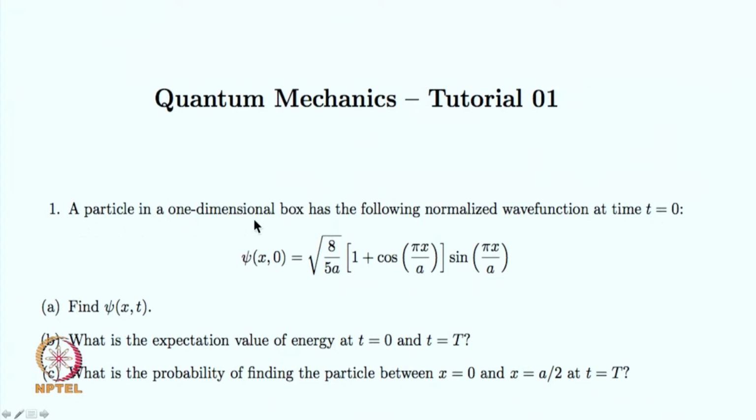A particle in one dimensional box has the following normalized wave function at time t is equal to 0. So the time independent wave function is given to you, and you are asked to find out the time dependent wave function. The second part of this question is what is the expectation value of the energy at time t is equal to 0 and at another time t equal to some capital T. And the third part of the question is what is the probability of finding the particle between the position x is equal to 0 to x is equal to a by 2 at some instant of time. Okay, so let us get started with the problem.